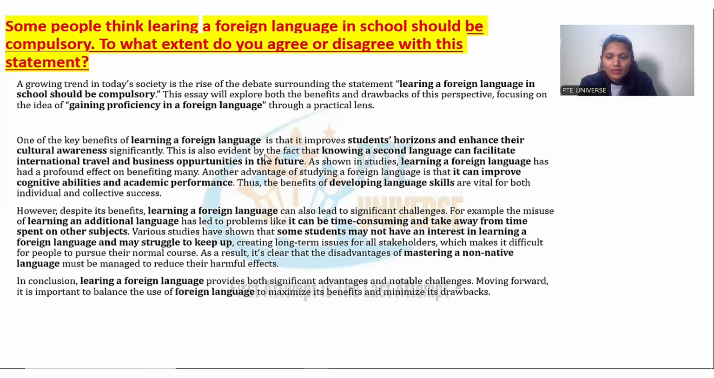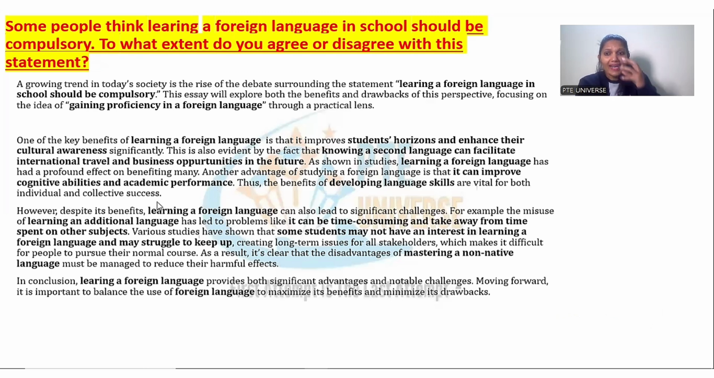This is also evident by the fact that knowing a second language can facilitate international travel and business opportunities in the future. As shown in studies, again I'm writing the essay topic, the short one, or I'll say the main keyword, learning a foreign language has had a profound effect on benefiting many. Another advantage of studying a foreign language is that, and again a sentence. Now, after that, you can make a simple sentence. You can add subject, verb, object. It can improve cognitive abilities and academic performance. Thus, the benefits of, again, the topic, but I'm using a synonym, developing language skills are vital for both individual and collective success.